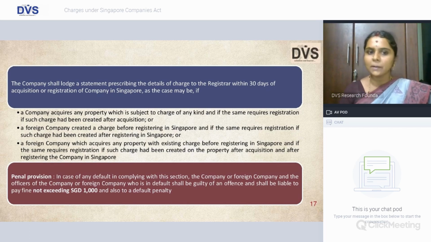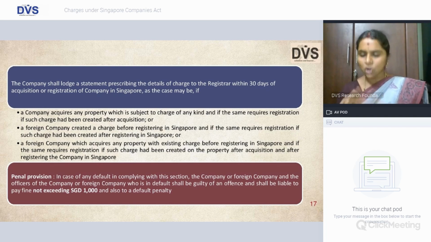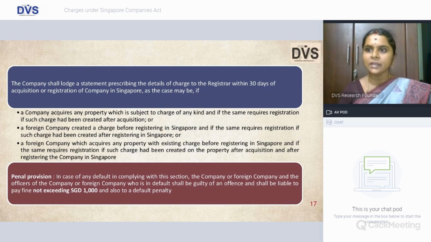Or a foreign company created a charge before registering in Singapore, and if it requires registration, if the charge had been created after registering in Singapore. Or 3 is a combination of both 1 and 2. A foreign company acquires a property with existing charge before registering in Singapore, and if the same requires registration had it been created on the property after acquisition or after registering the same in Singapore, in which case such property requires mandatory registration of such particular charge being created.